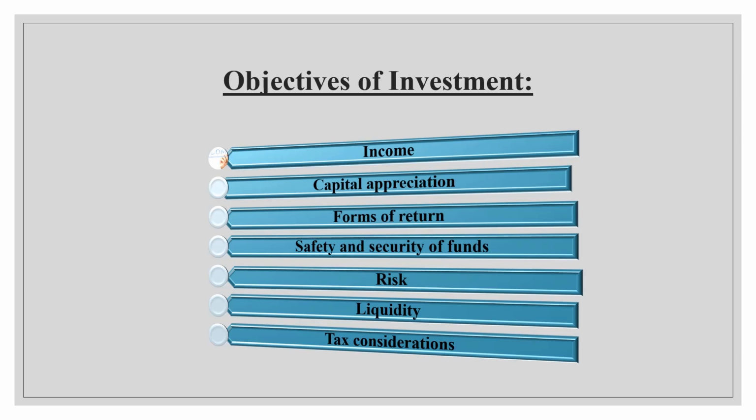So forms of return may be either periodic cash receipts or capital gains, right? Periodic cash receipts, either you can get receipts on a quarterly, half yearly or yearly basis, right? Just like bank fixed deposits. In fixed deposits, you invest a certain sum of money on so and so date. After a year you will get your money along with your principal amount, plus a certain interest, at the end of the year, let's say 1 year, right?